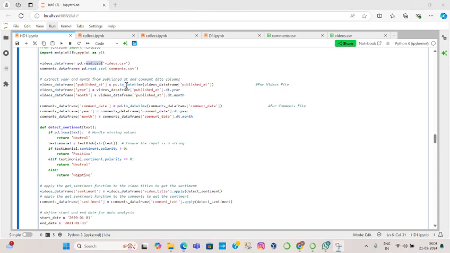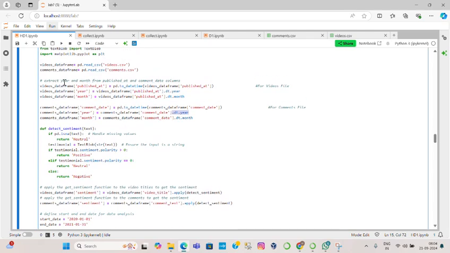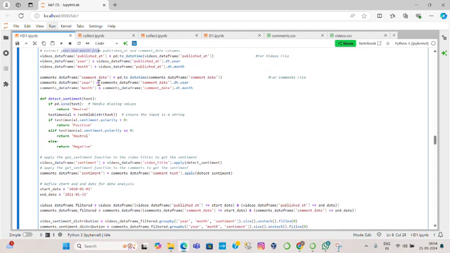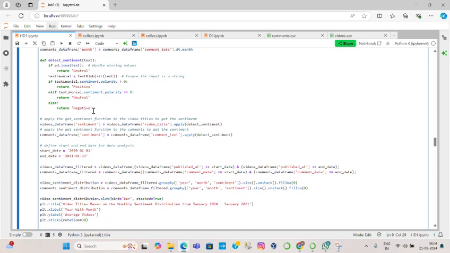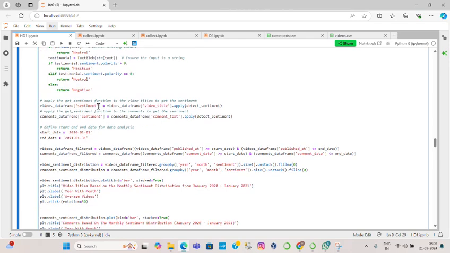We did the same in the comments data frame, and I also use hashtags to comment on which part is for the videos data frame and which is for the comments data frame. We also use dt.year and dt.month to extract the data on the basis of year and month. After that, we use the detect sentiment function on the basis of text, returning neutral, positive, or negative, so we can easily analyze the comments on the basis of the videos and the comments files.